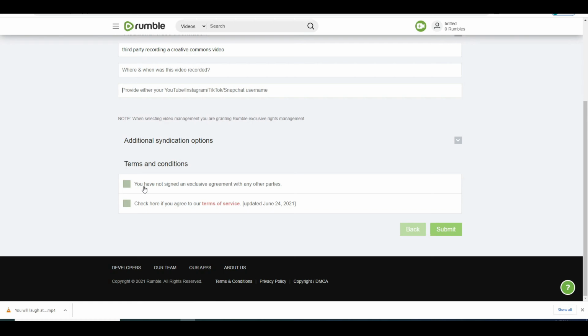So come over here, you have not signed an exclusive agreement with any other parties, and check here if you want to agree to the terms and conditions. So after all that you can then come over here and click on submit.